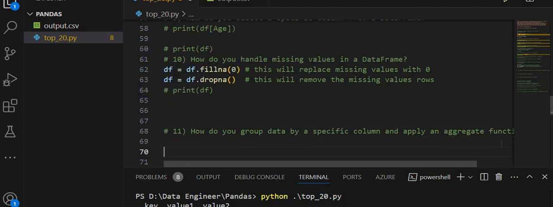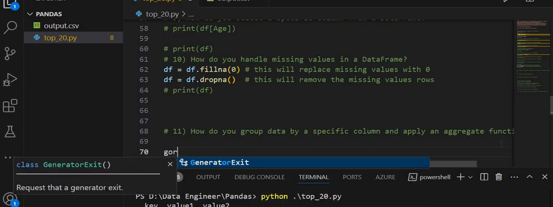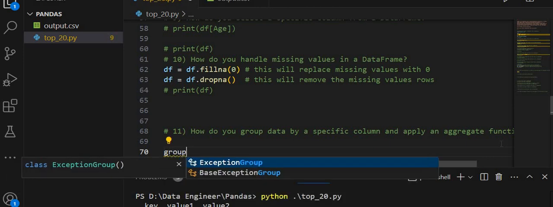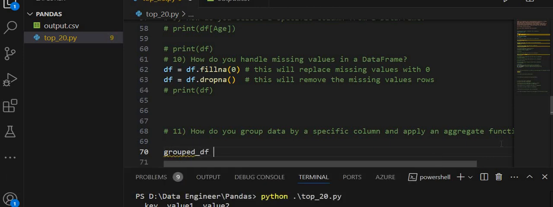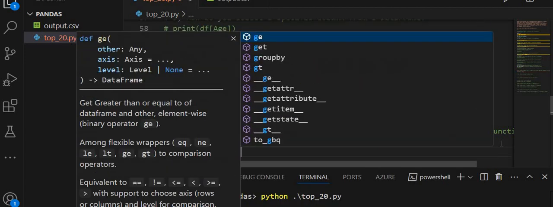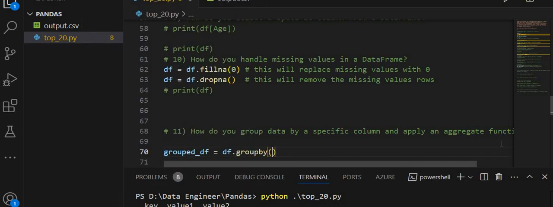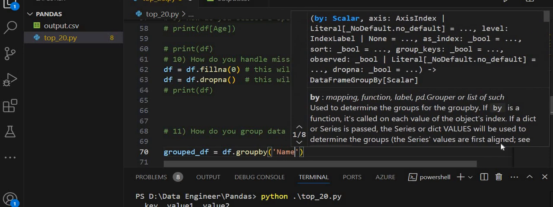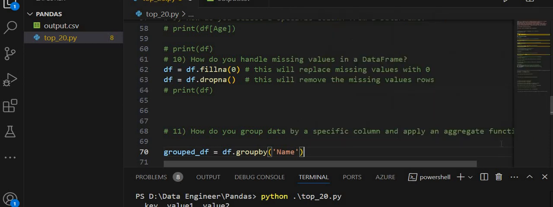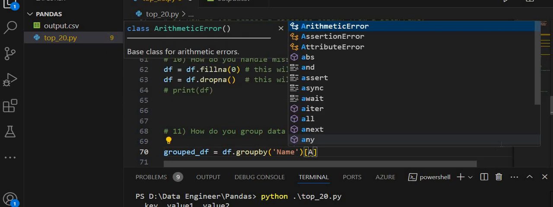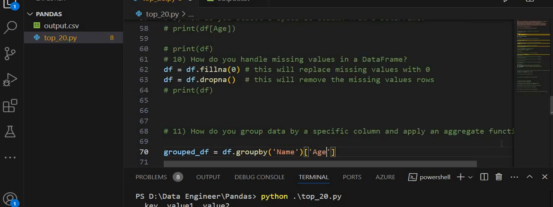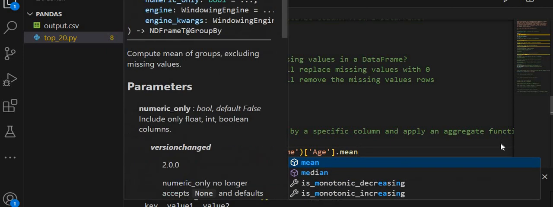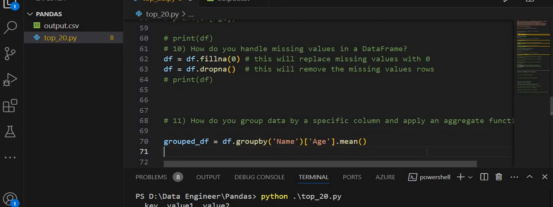For that, I am going to create a variable group data frame, and inside this I am applying groupby, and I want to apply it on the column name and age, and applying the aggregate function mean on this.